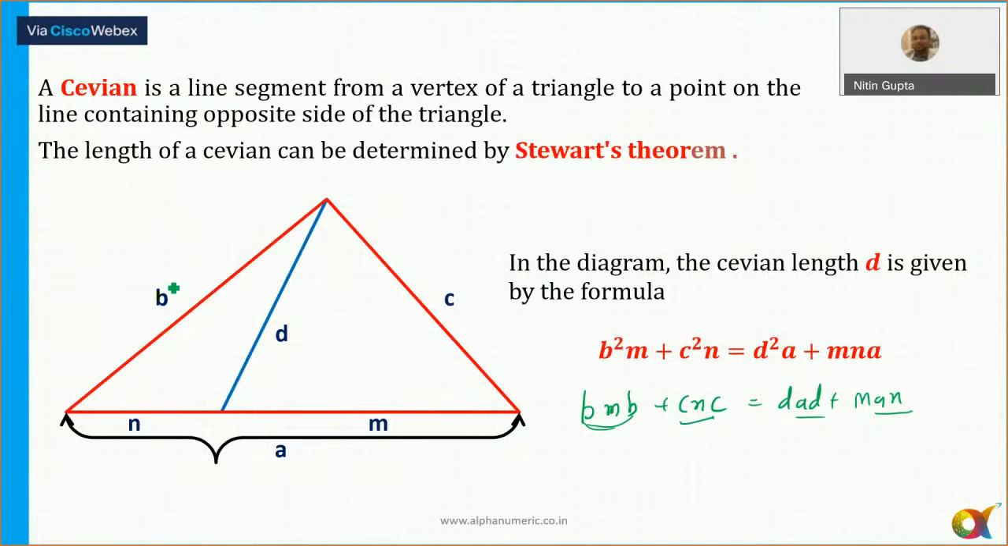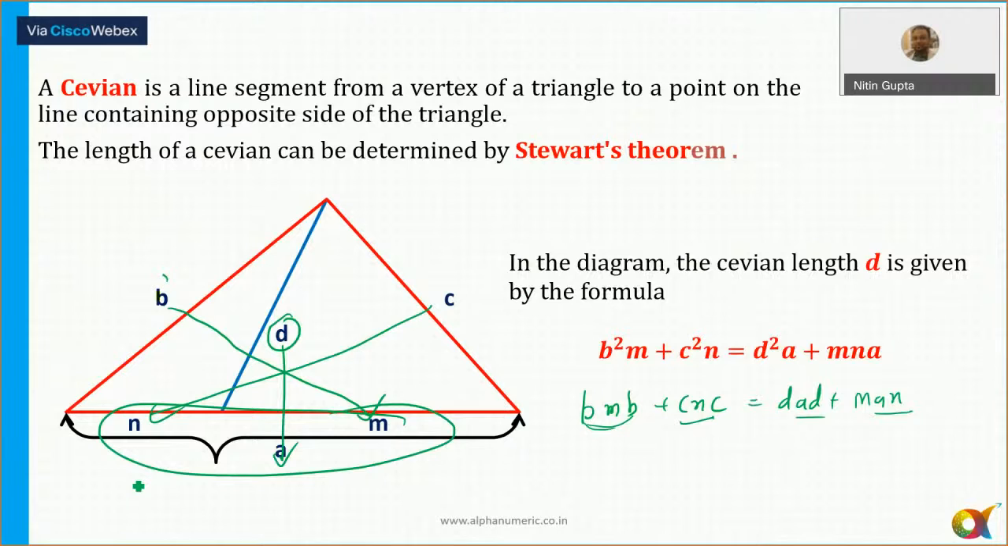So it is a cross. So B square into M, C square into N. All right, and that is equal to D square into A. The product is equal to product of these three sides, that is M and A. जिस लाइन पे मैंने CVN ड्रॉ किया है. Clear?